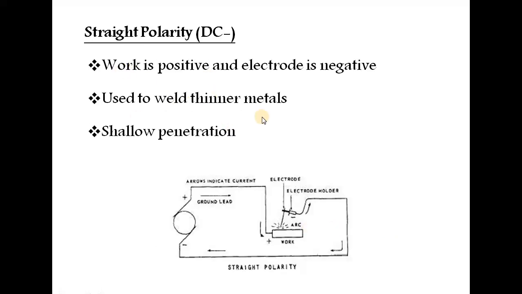In straight polarity, the workpiece is positive and the electrode is negative. If you want to join thinner metals, less than 5 mm thickness, you should mostly prefer straight polarity, because we get shallow penetration given the lesser thickness of the metals. Shallow penetration is sufficient, and the weld is a little bit wider, so it is helpful for joining these.